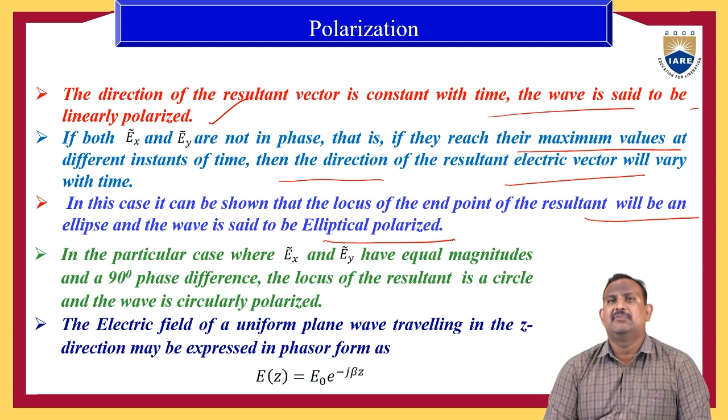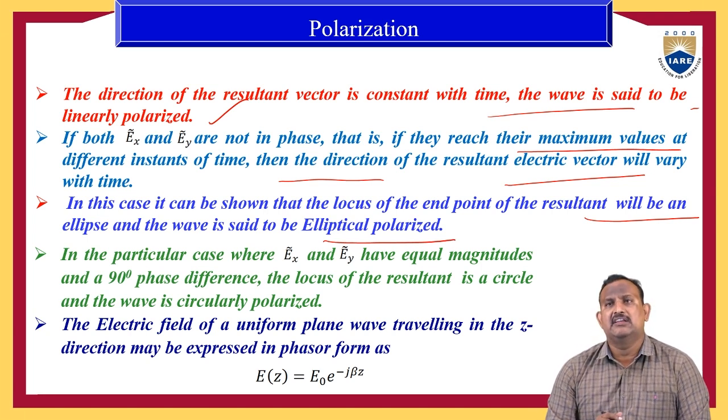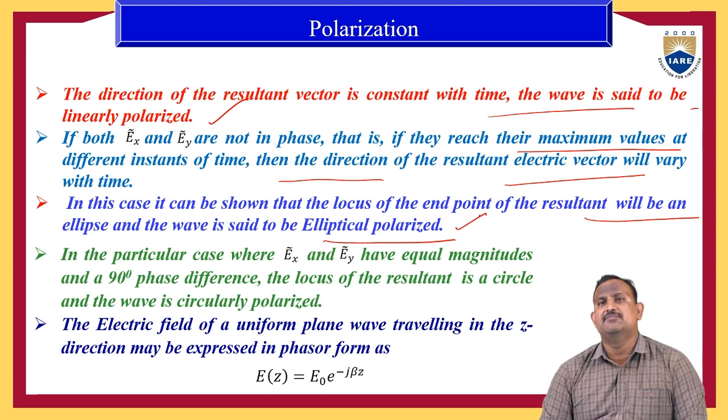I repeat the elliptical polarization definition. If both Ex and Ey are not in phase, that is, if they reach their maximum values at different instants of time, then the direction of the resultant electric vector will vary with time. In this case, it can be shown that the locus of the endpoint will give an ellipse. Therefore, the wave produced is known as the elliptically polarized wave.